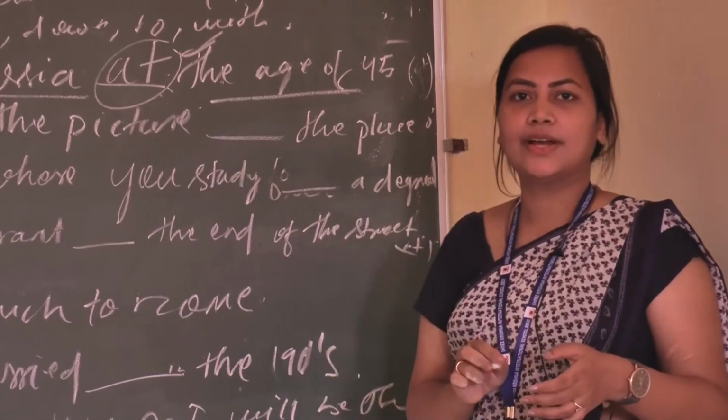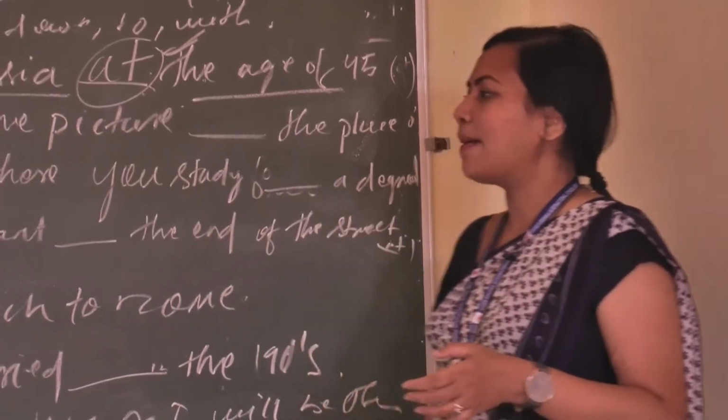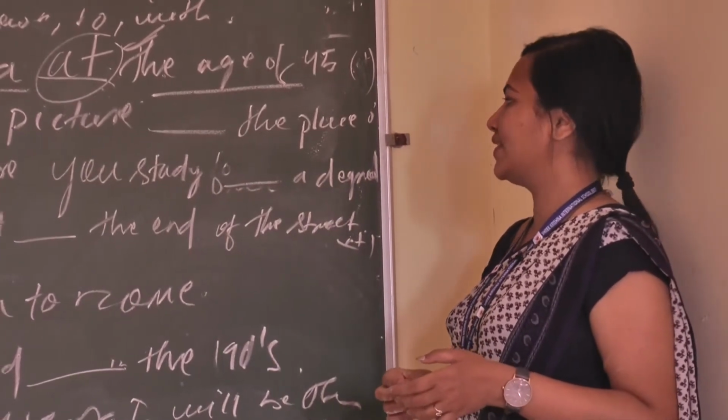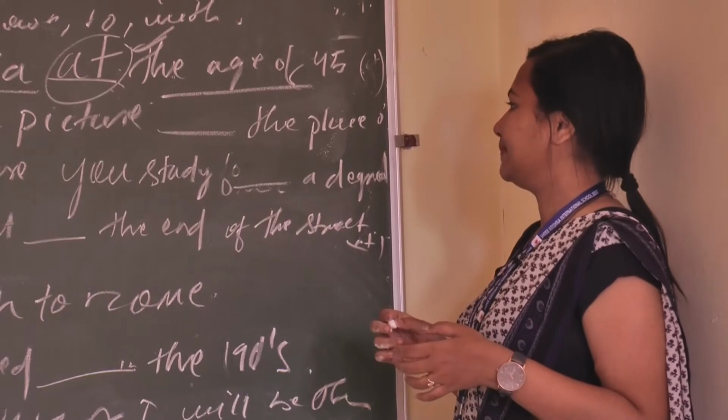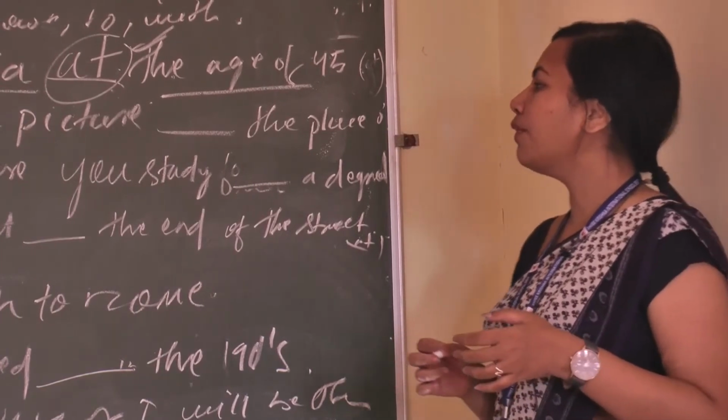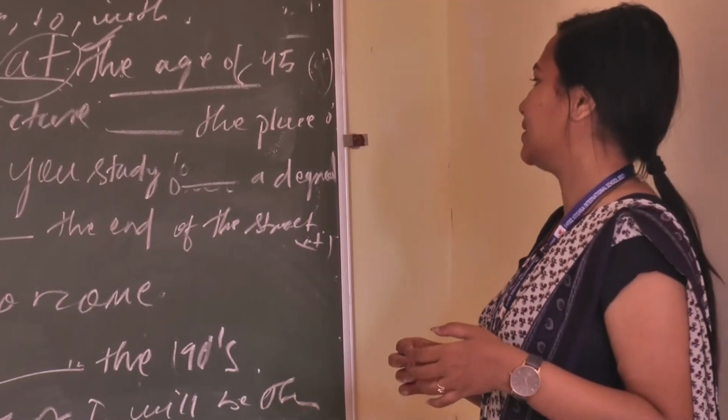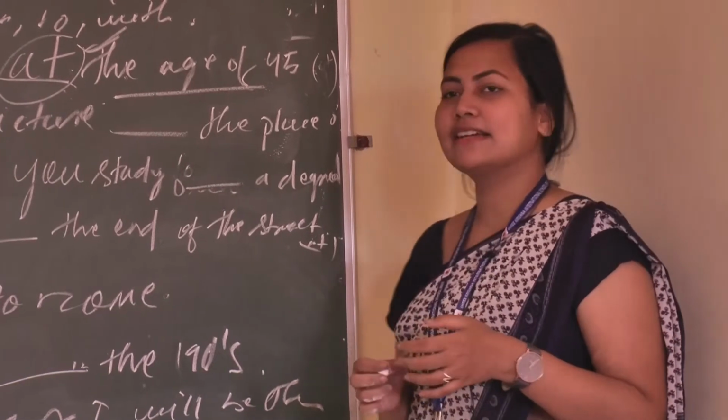Preposition of time. Okay. So moving to the next example, I will show you the picture dash place. Who can tell me the answer?